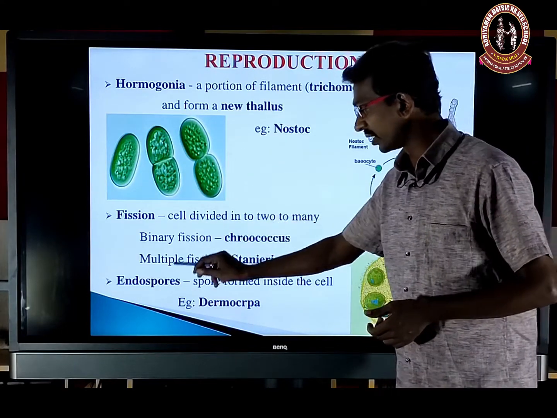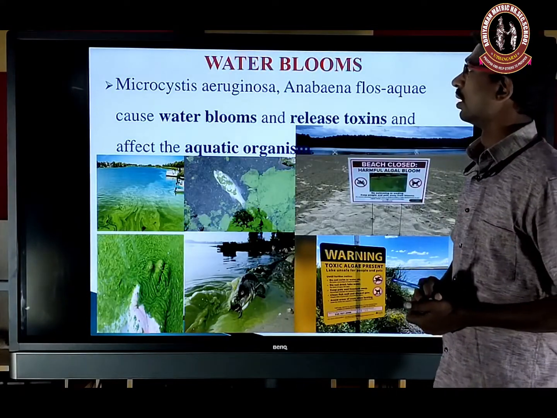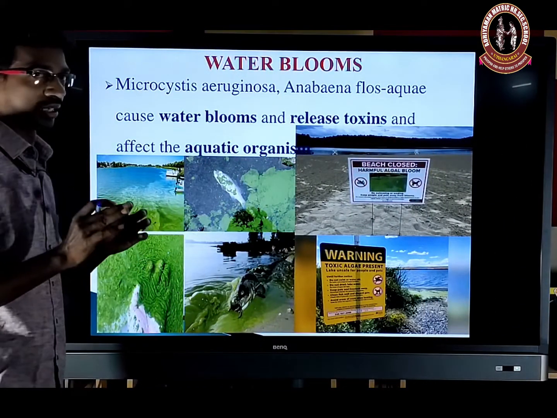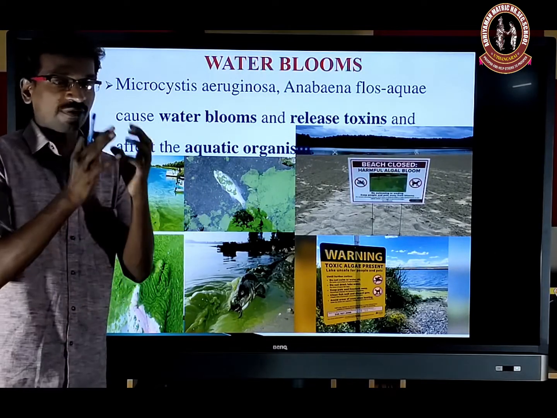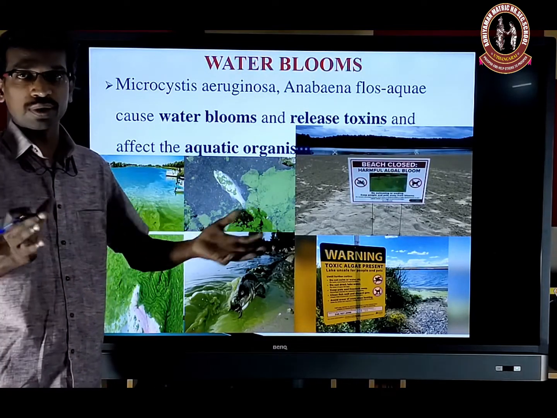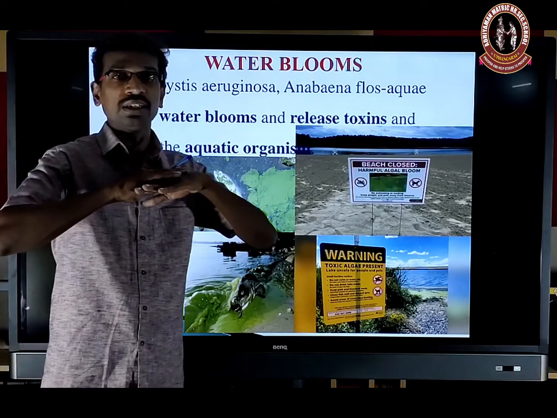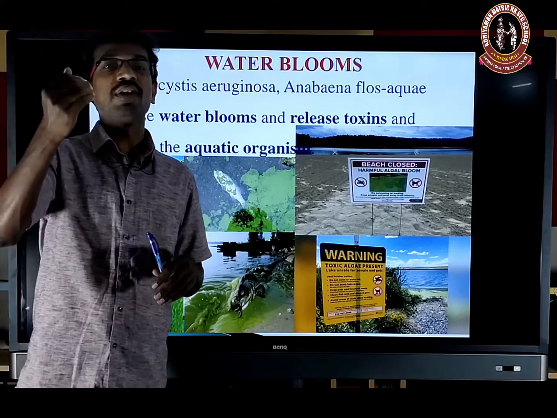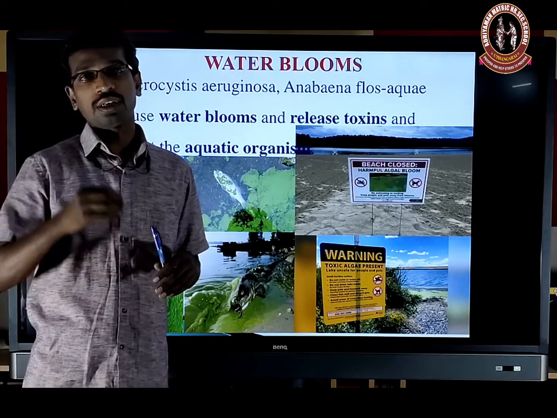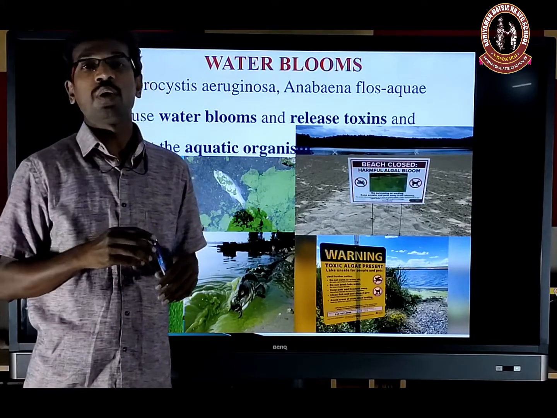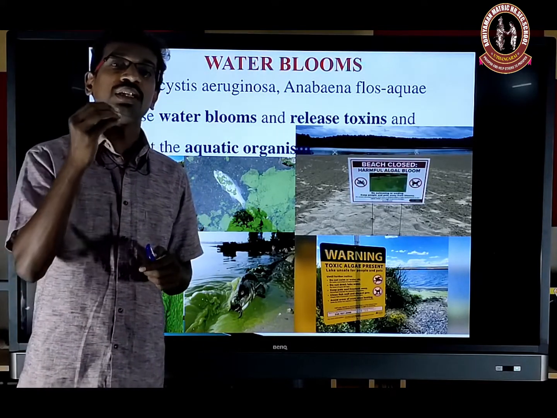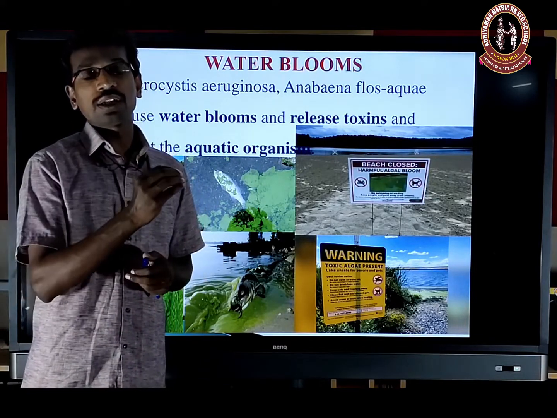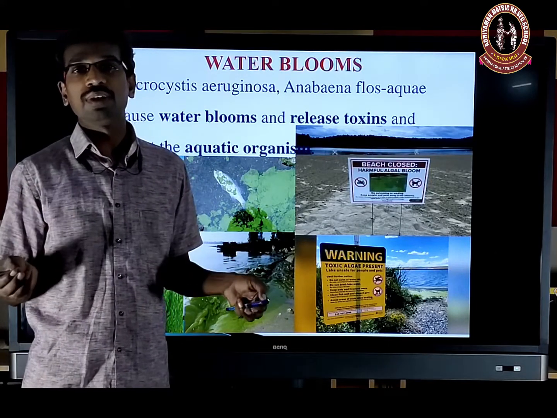Okay, so these are the asexual reproduction methods in cyanobacteria: akinete, hormogonia, fission, endospore formation. Next, water blooms are also caused by cyanobacteria. Actually, we generally hear of algal blooms. The profuse growth of algae in aquatic bodies spreads over the entire body and covers the surface. As a result, sunlight cannot penetrate the water body. Due to the deficiency of sunlight, the aquatic plants die, followed by the aquatic animals.